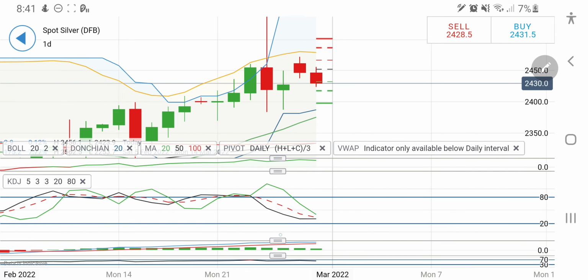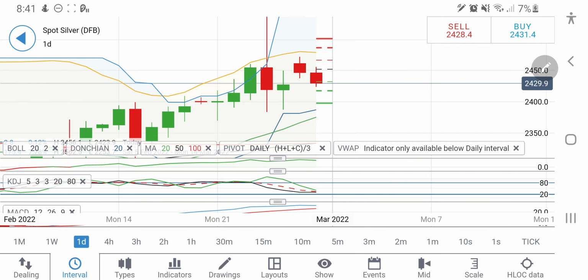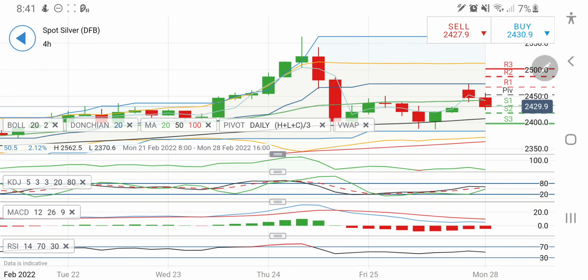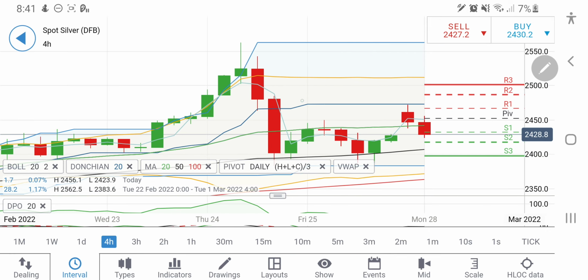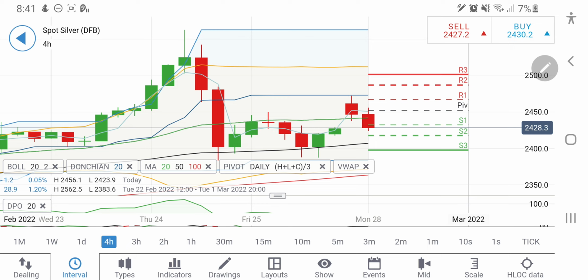Stochastic trading at bottom, looking upwards, probably it may rise, and MACD lines are trying to converge. Similarly, on the 4-hour charts, stochastic is comfortable, and 4-hour charts are also giving the same signal. So on the 4-hour chart, a long entry appears at around 2440 levels itself. Once it breaks 2440, you can take a long entry, but I will recommend you to hold it till 2460 levels. Beyond 2460, definitely it will rise strongly.